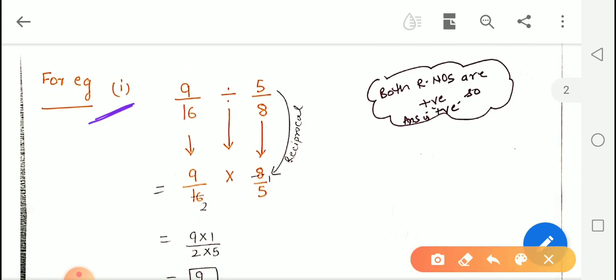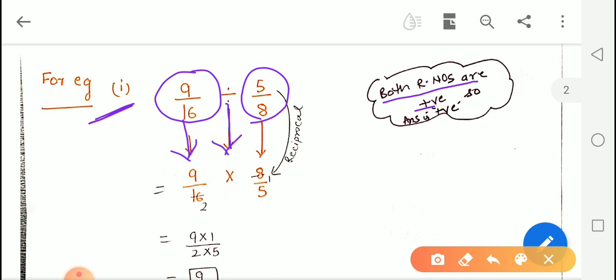Our first example, in which we have taken both the numbers positive. So if we recall the sign rule, if both the numbers are positive, the answer will be positive only. Let us see. Now to start our division, we will copy down the first number as it is, and this division sign is converted into a multiplication sign, and the number after the division sign we will take the reciprocal of. 5 upon 8 will become 8 upon 5 as a reciprocal.